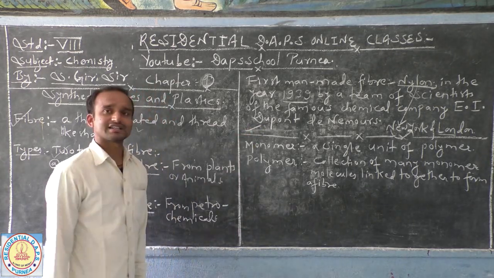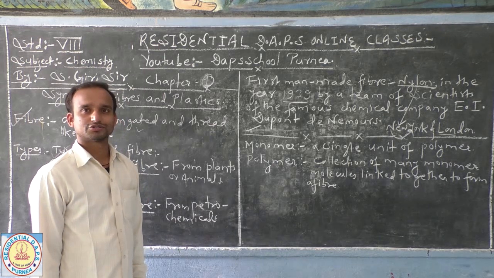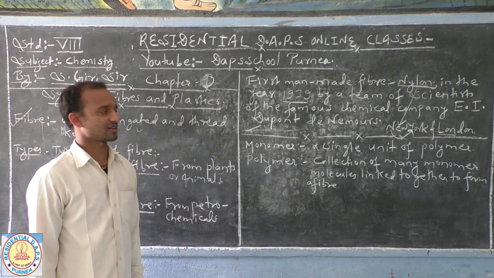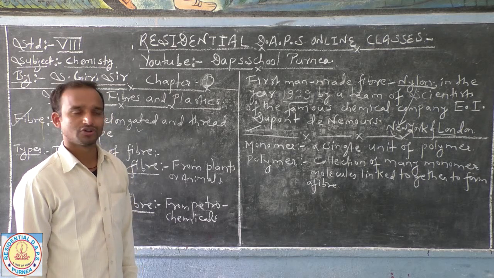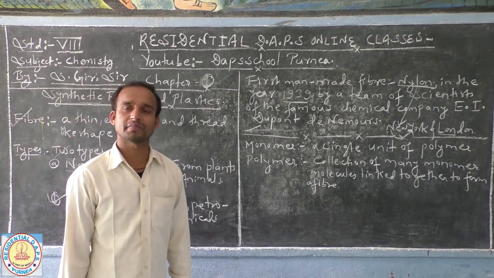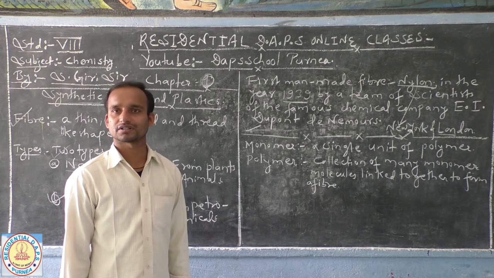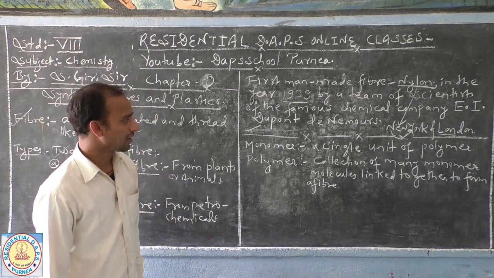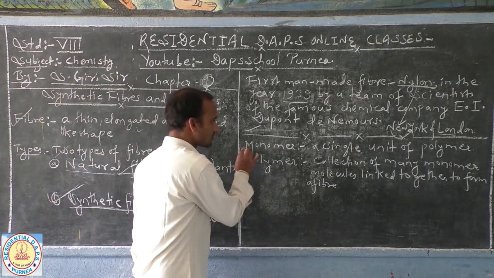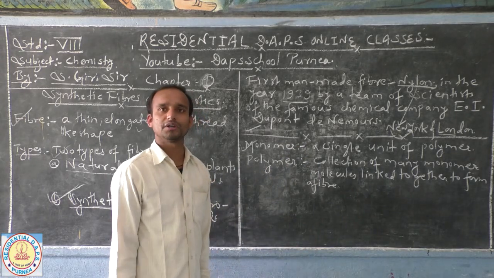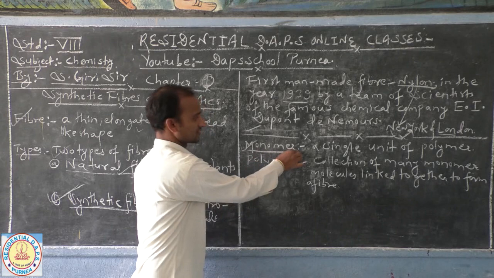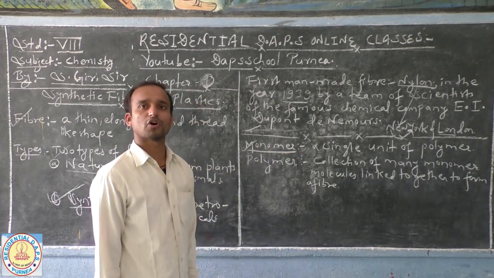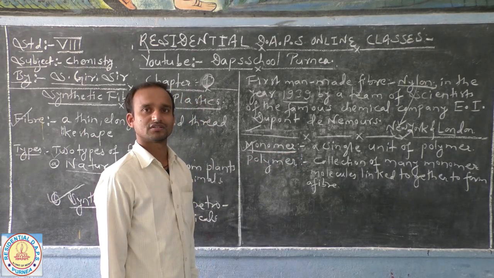Now you have to discuss what a monomer is. Not to forget, everything is made up of tiny particles or molecules. Our fiber is also made up of many tiny molecules. A single unit of a polymer is known as a monomer.